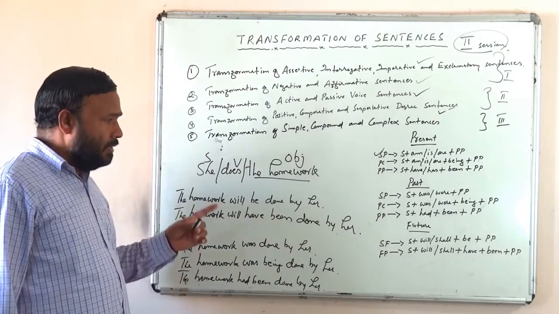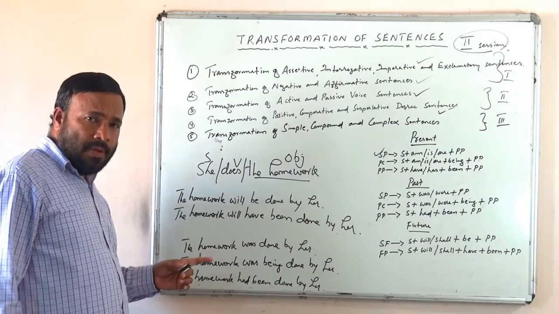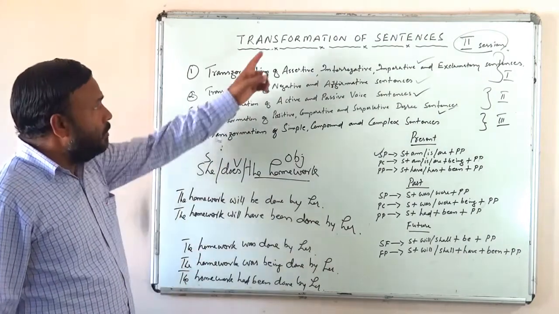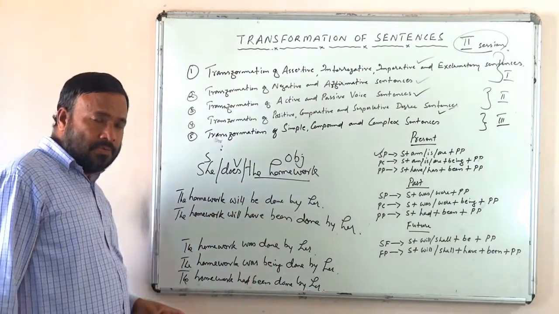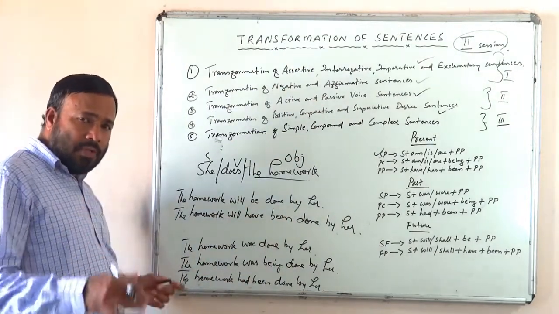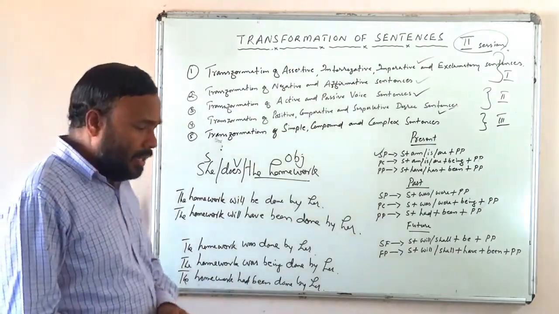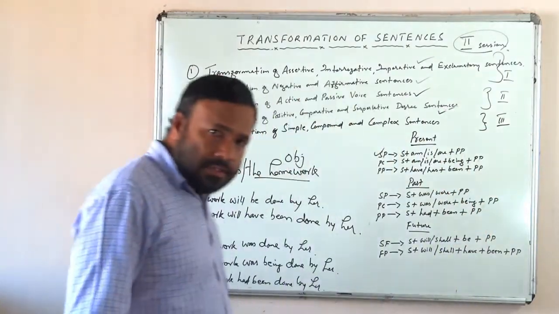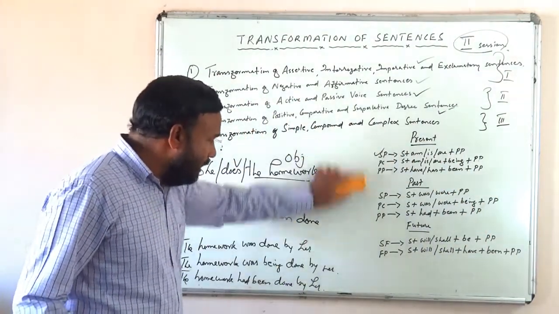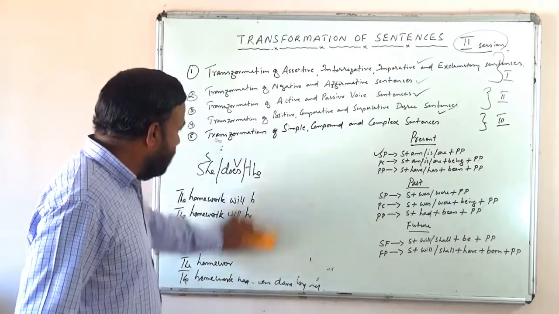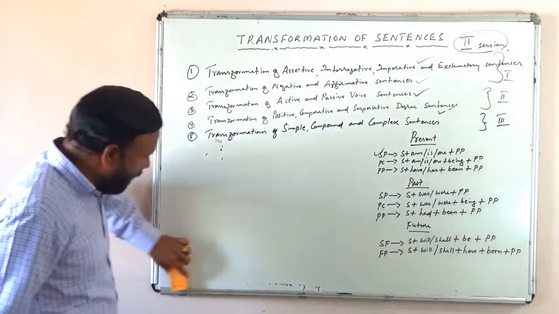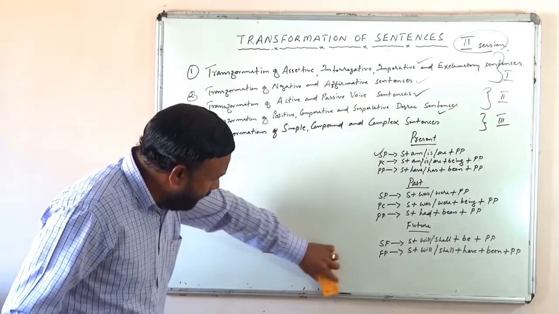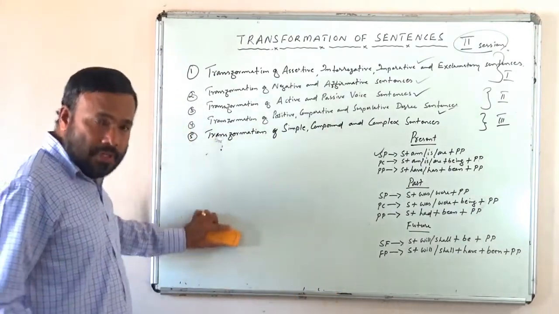We can change a sentence from passive into active. That is what transformation of sentence is all about. Now let us see some sentences in passive and let us see how we can change them into active without making any difference in the meaning.